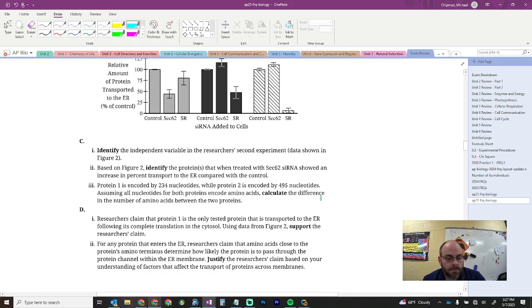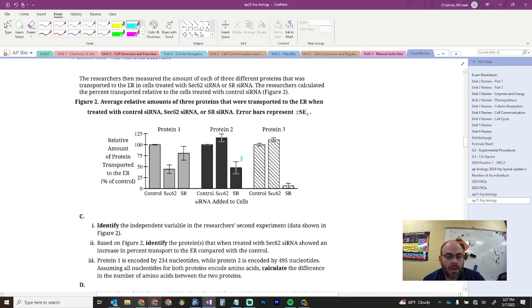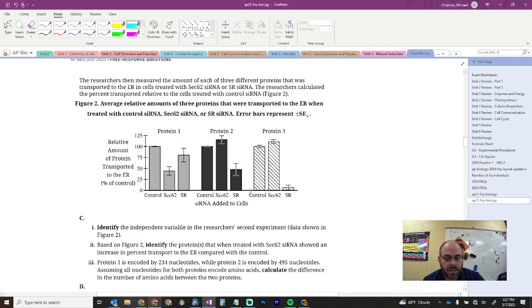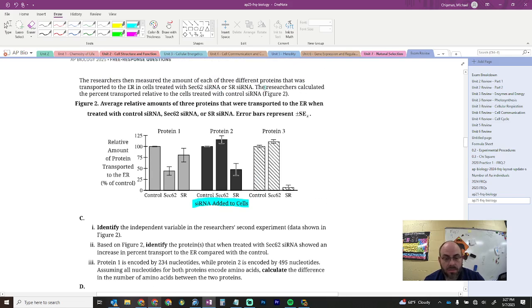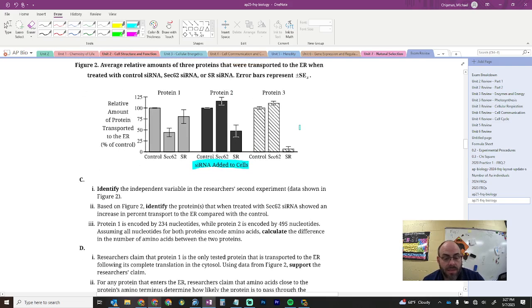Moving on. Part C. Identify the independent variable in the researcher's second experiment. Now, this one's a little weird because you do see several things written down here, right? Independent variable is always on the x-axis. But I would go with this one here, and you can confirm that in this small prompt up here, that they treated those with different kinds of siRNA, and so that's what I would say. I would say the different kinds of siRNA is my independent variable. This is the variable that's manipulated in the experiment, right?